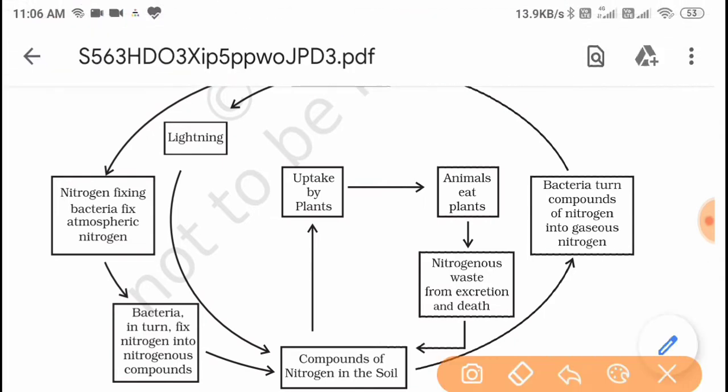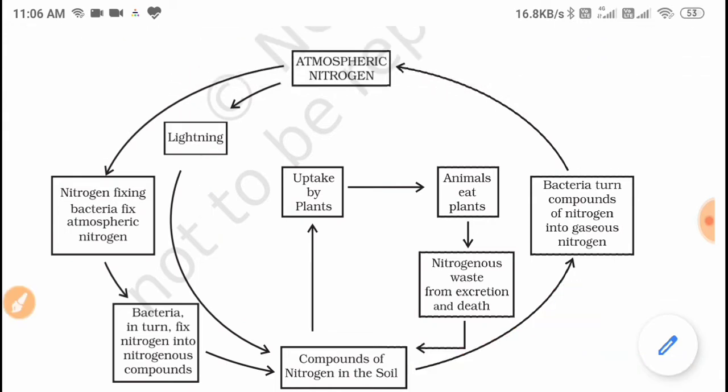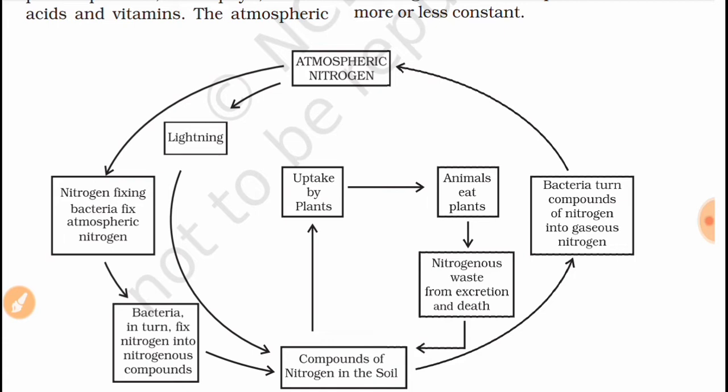Then it is converted into compounds of nitrogen in the soil by the direct lightning process, you can see. And bacteria turn compounds of nitrogen into gaseous nitrogen. This is denitrification. You can look at the arrows. Whenever it comes downside, nitrogen fixing bacteria fix atmospheric nitrogen.